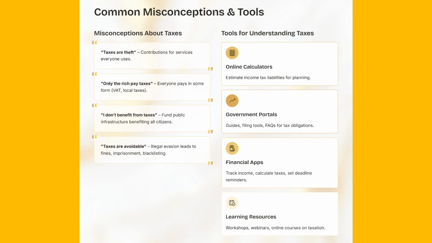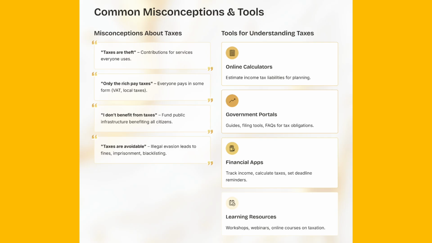Taxes are avoidable. Illegal tax evasion can lead to fines, imprisonment, or blacklisting. 6. Tools for understanding taxes. 6.1 Online tax calculators. Help estimate income tax liabilities. Useful for planning personal budgets or business forecasts.